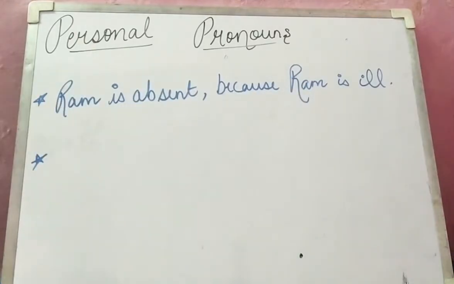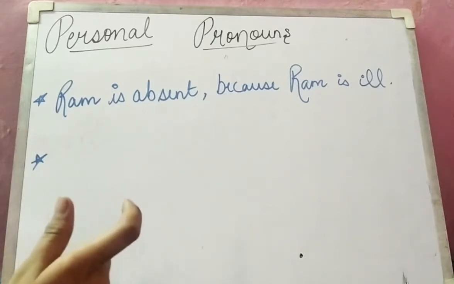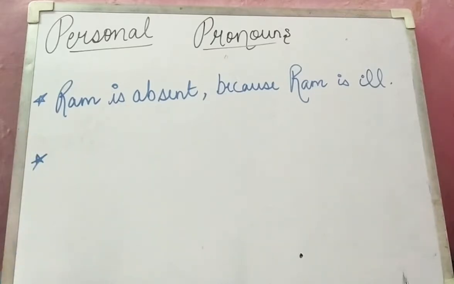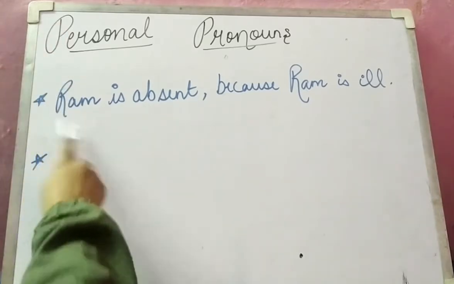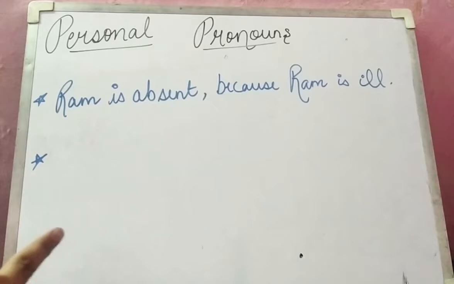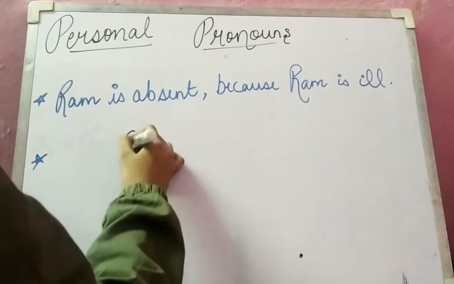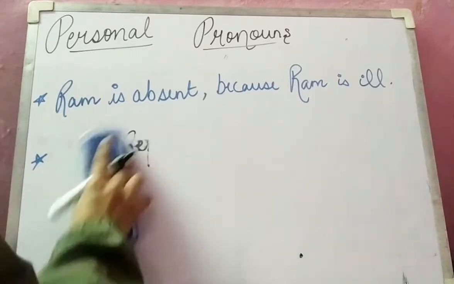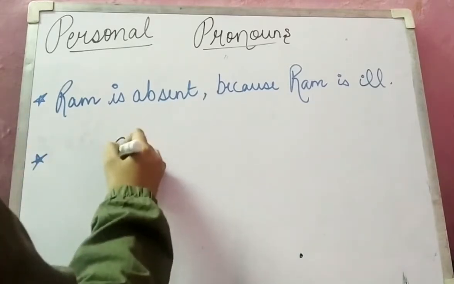So here what you have seen is the repetition of a noun. Here we have done repetition. In my previous video I have told you about repetition and repetition of articles, जहाँ पे हम articles को एक ही sentence में repeat करते हैं, means I have told you what repetition is. Let me write this perfectly.